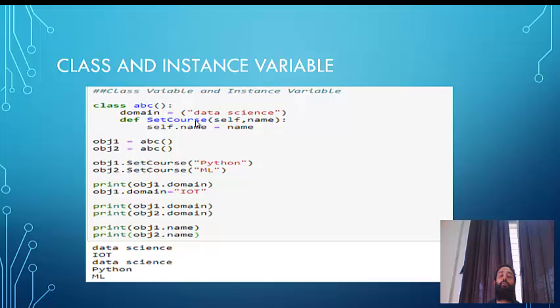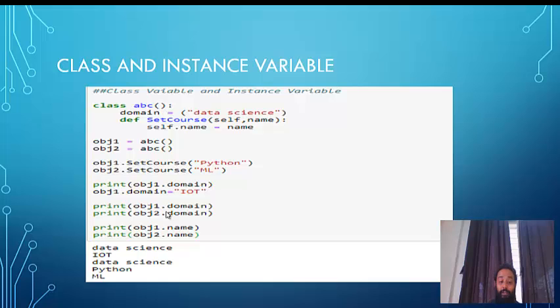So I'm trying to print object 1.domain. It will print data science. But now I'm trying to update it. So object 1.domain is equal to IoT, Internet of Things. Now it got updated. Try to understand here: object 1 is changing the value of domain to IoT. That will not be changed for obj2. We'll see this complete code snippet in our Jupyter notebook. Just try to understand here. So here object 1.domain will give IoT, and object 2.domain will give